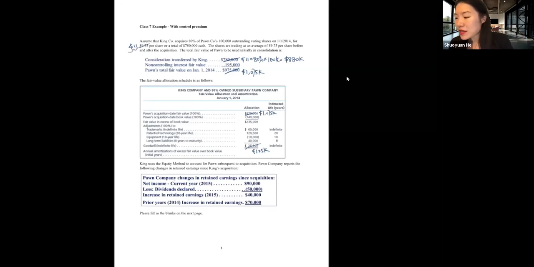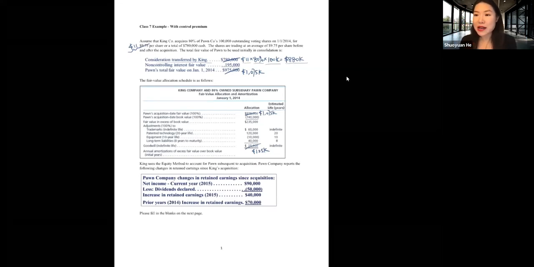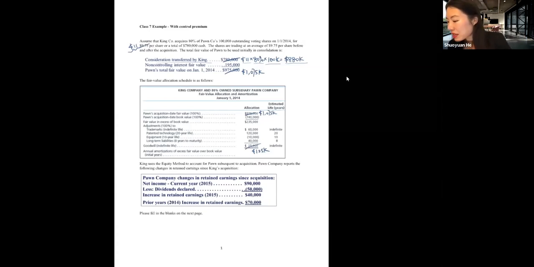Because the parent is paying $11 per share, the consideration transferred changed, right? So now it is $11 multiplied by 80%, multiplied by 100,000 outstanding shares. That gives us a total consideration transferred of 880,000. And because the consideration transferred changed, the total fair value of the firm also changed. The non-controlling interest doesn't change, but now the total fair value of the firm becomes 880,000 plus 195,000. That gives us 1,075,000.